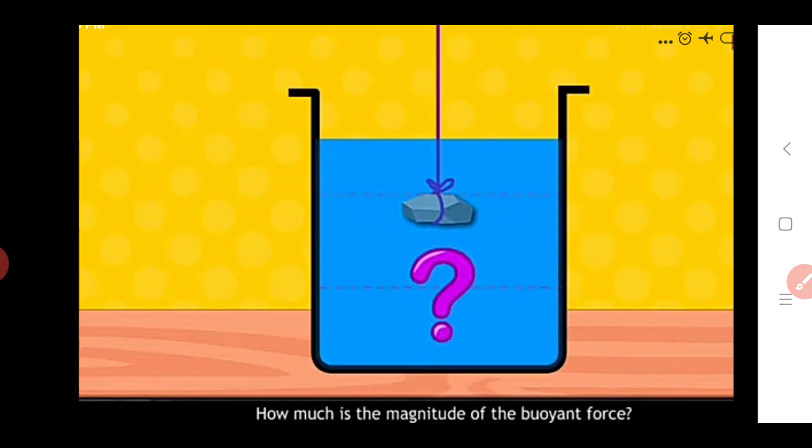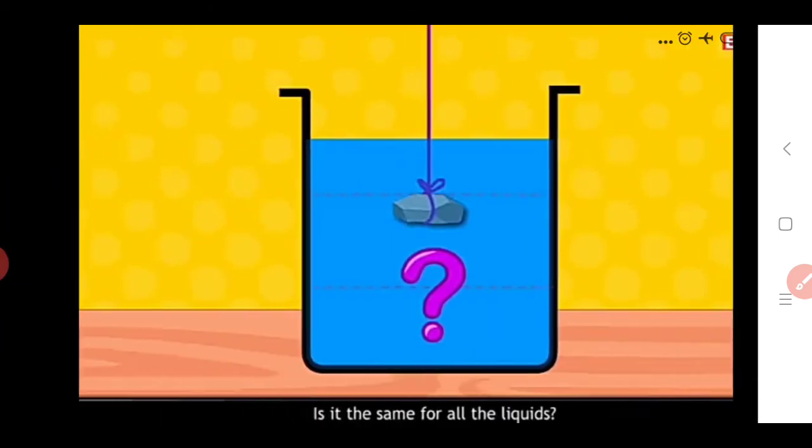So how much is the magnitude of the buoyant force? How much buoyant force is applied on that stone? How can we calculate the magnitude of the buoyant force applied on objects or a stone sunk inside the water? Is it the same for all liquids, the magnitude of the buoyant force acting on objects sunk into the water?